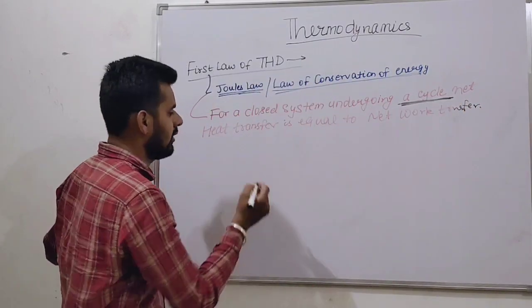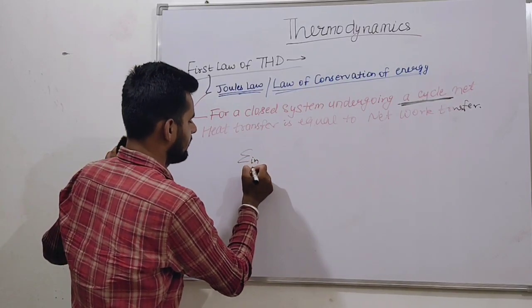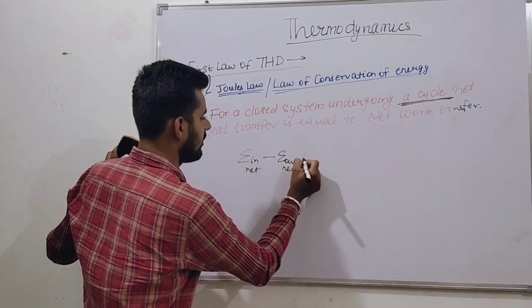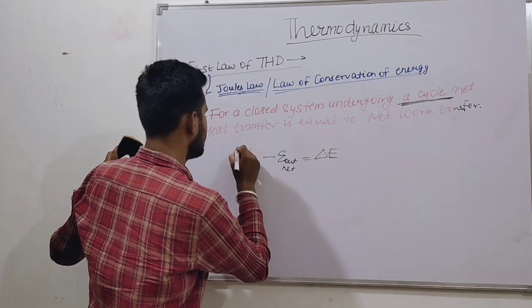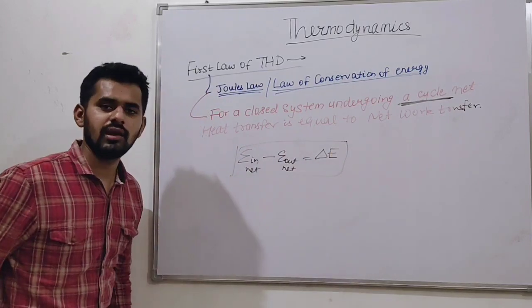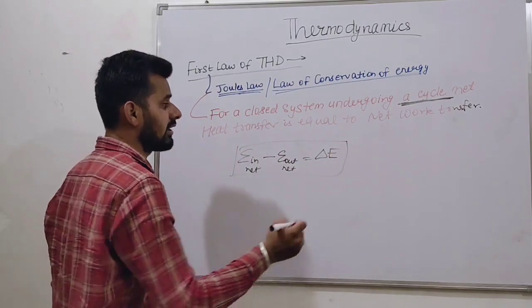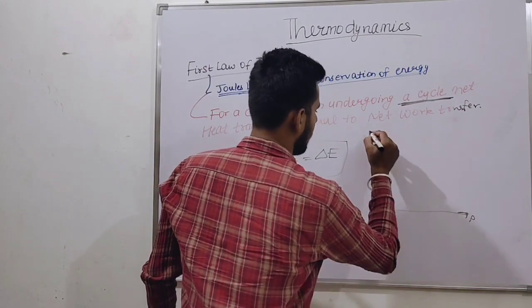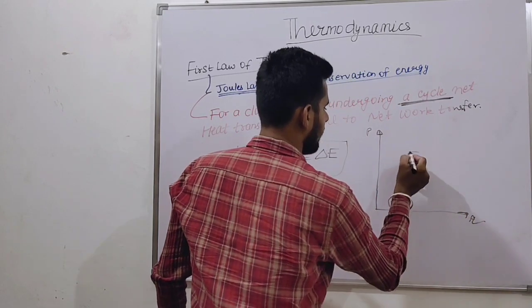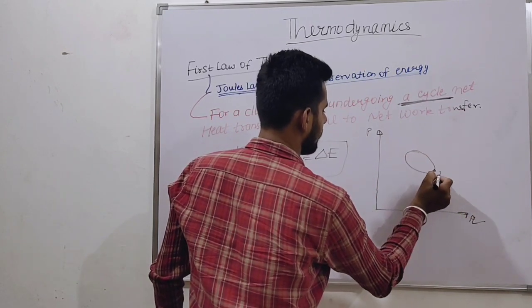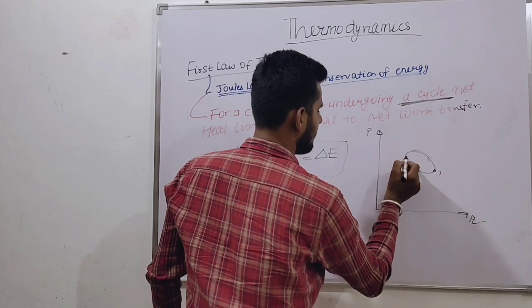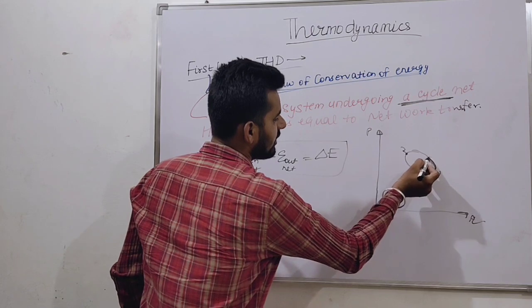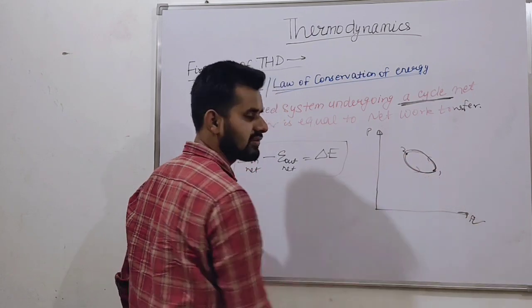So friends, energy input net minus energy output net is equal to change in energy, total change in energy. Okay friends, now for a cycle, remember, this is a cycle on a P-V diagram. This is one point, and this is the second point. For a cycle, initial and final conditions are the same. We reach the same point.